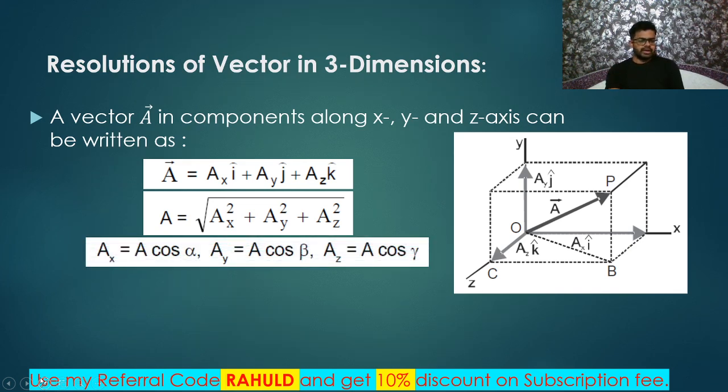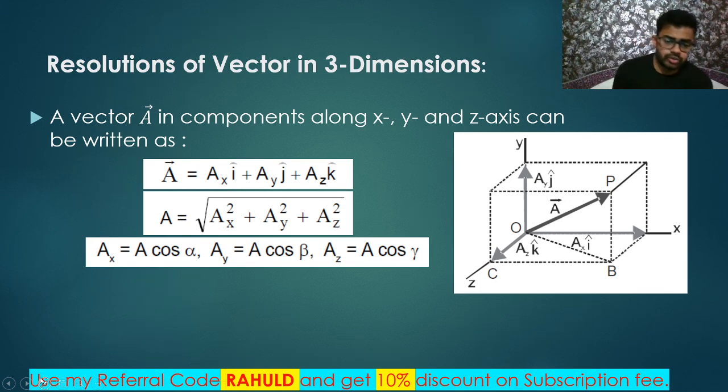So this is the important thing, as I told you. Ax is equal to A cos alpha, Ay is equal to A cos beta, and Az is equal to A cos gamma. So this thing you need to remember.